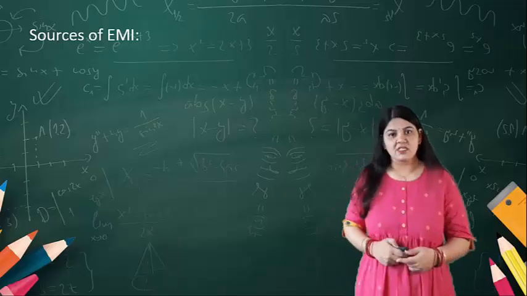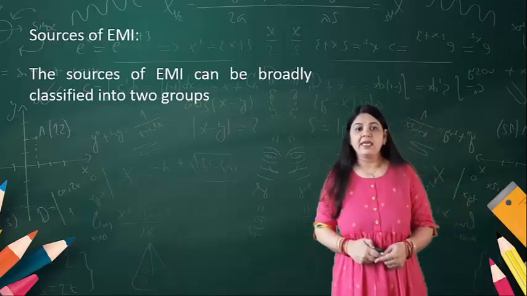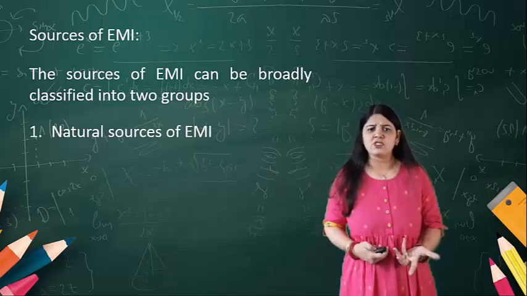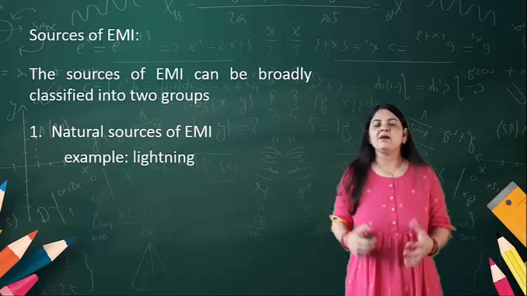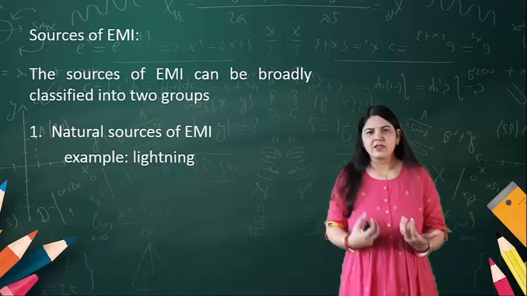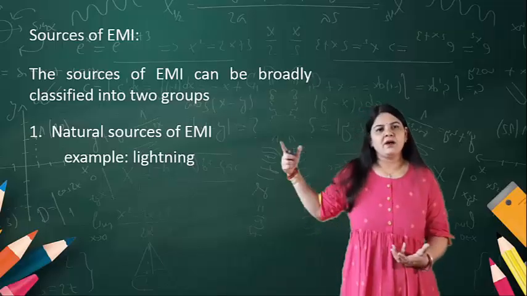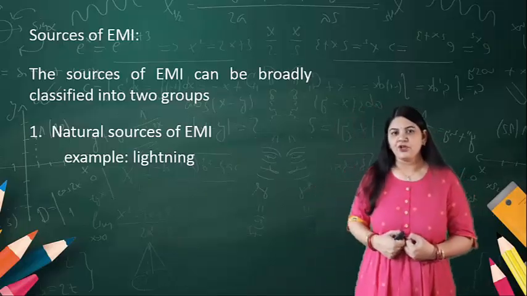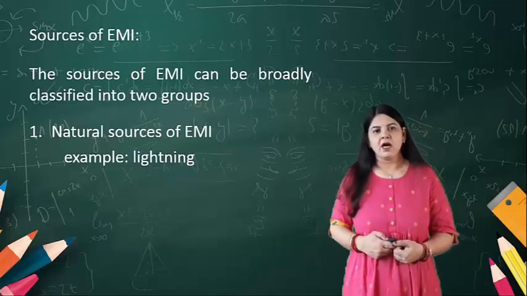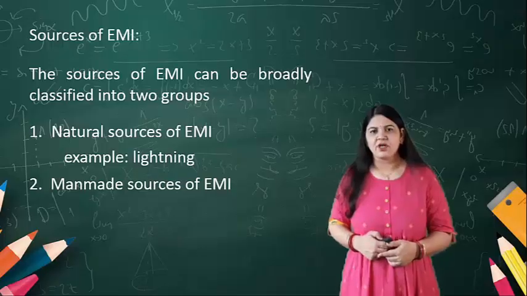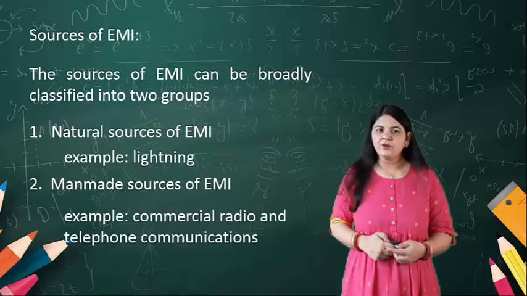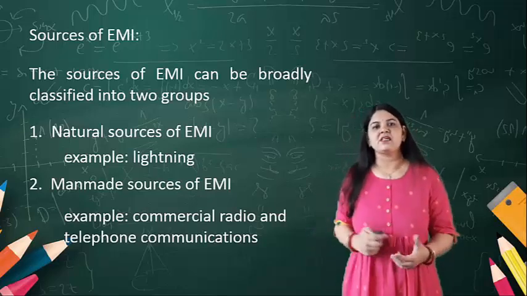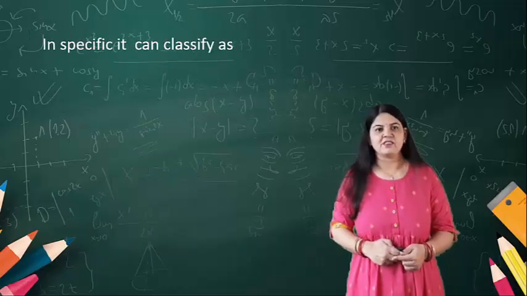Now what are the sources of EMI? EMI is classified into two categories. One is the natural source of EMI, for example lightning, due to which we have electromagnetic interference. You also learned in the chapter on noise how noise can occur, and the man-made sources of EMI. Commercial radio and telephone communications also result in electromagnetic interference.